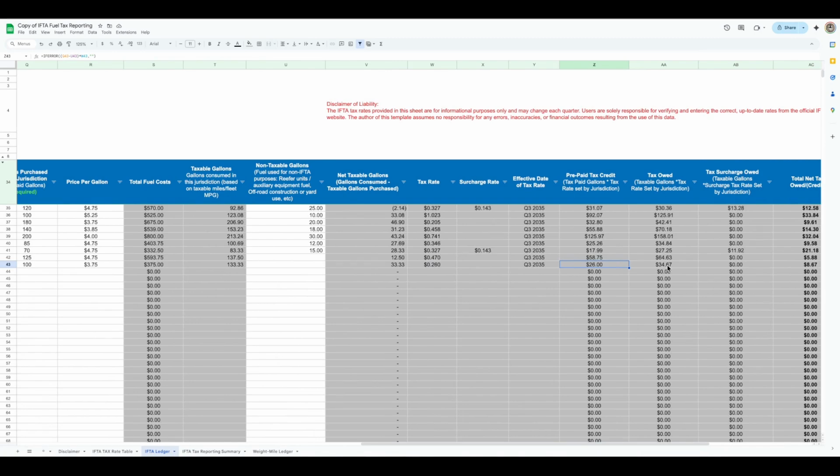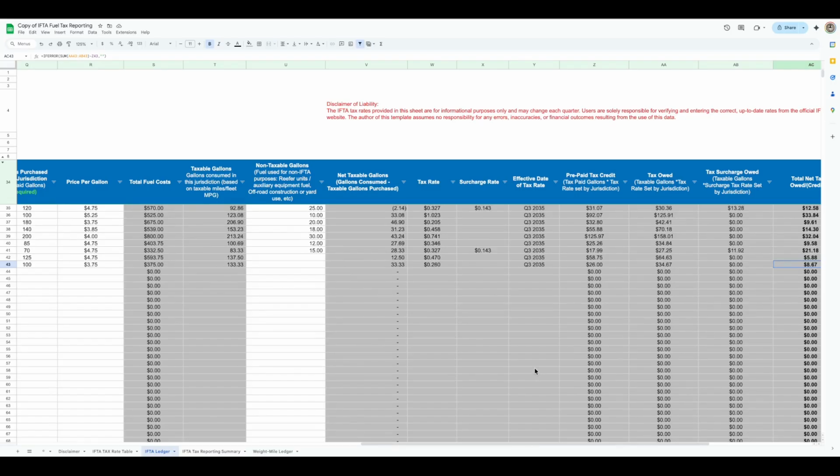And this is the amount that we owe, which means this consumable gallon, the total gallons you need to travel 800 miles in Arizona, times this rate, so this would be 34.67, right? And there's no surcharge, so you don't have to pay that. So that means we owe more than we purchased, so we owe $8.67. So that's how this template works, and that's basically how IFTA works.